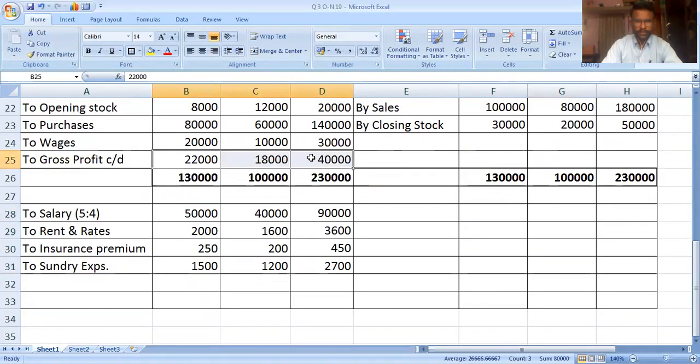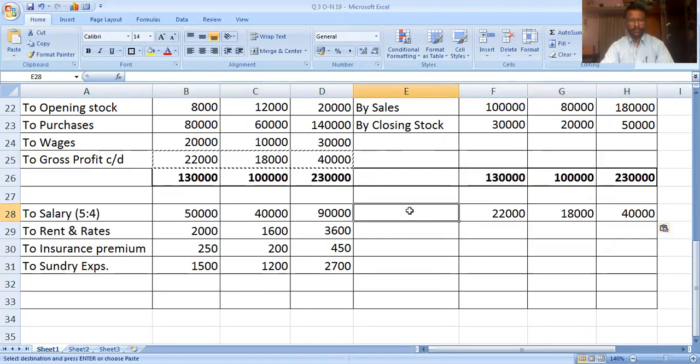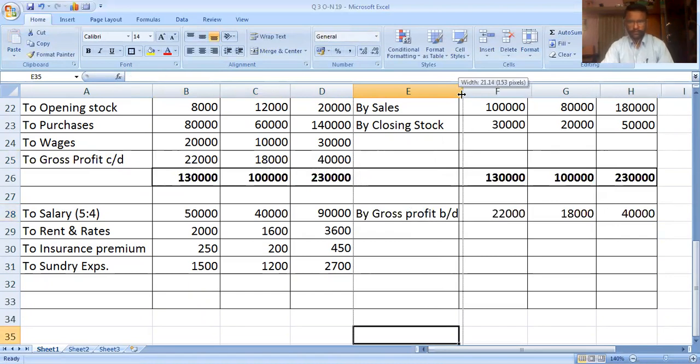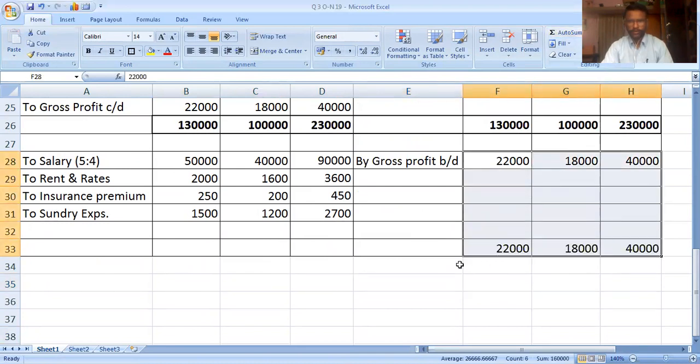Gross profit goes to the credit side of the profit and loss account. By gross profit brought down. Now once again create the total of debit side and credit side.